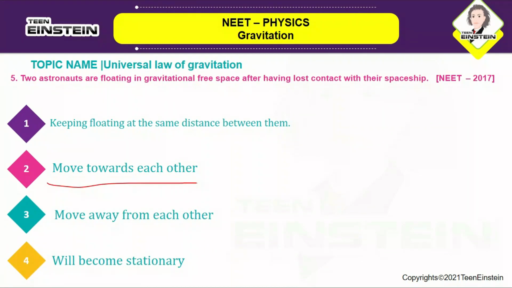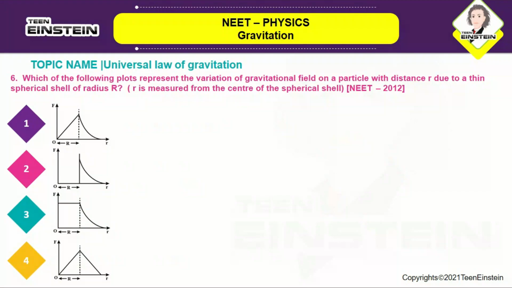You might even have seen in movies, where astronauts come out of the spaceships, or some accident takes place in the spaceships, and these astronauts float in space. During that time, you can see they travel with a very small acceleration, and they come towards each other. That's what happens here. So the correct answer is option number 2, move towards each other. Okay, let us move on with the next question.